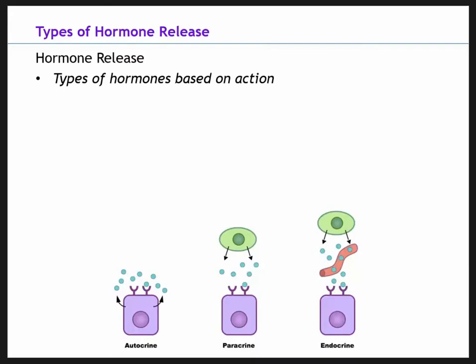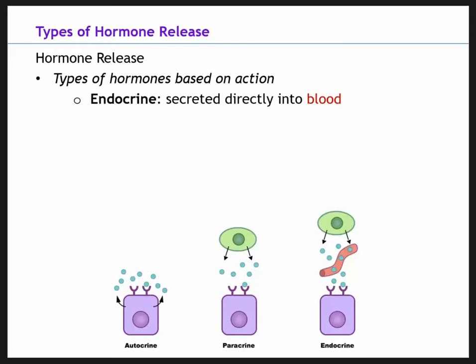They are synthesized through a series of chemical reactions, then stored and released from the storage sites upon mechanical, neural, or hormonal signals. Those stimulatory signals allow very specific regulation and control of how much of a hormone is actually released.